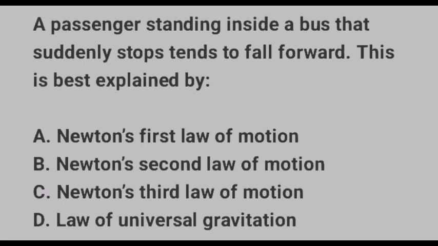Other options are wrong because Newton's second law deals with how acceleration relates to force and mass. Option C, which is Newton's third law, refers to action-reaction pairs. It doesn't directly explain the tendency to keep moving. Option D, gravity, is irrelevant to the horizontal forward motion caused by inertia. So the correct option there remains option A.